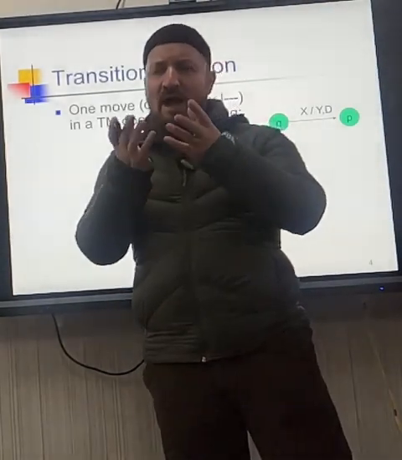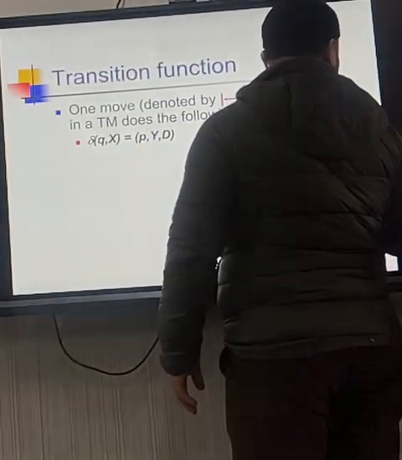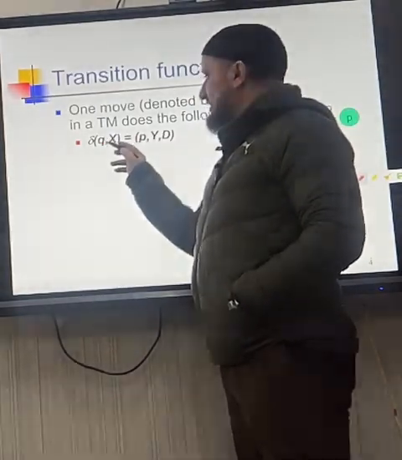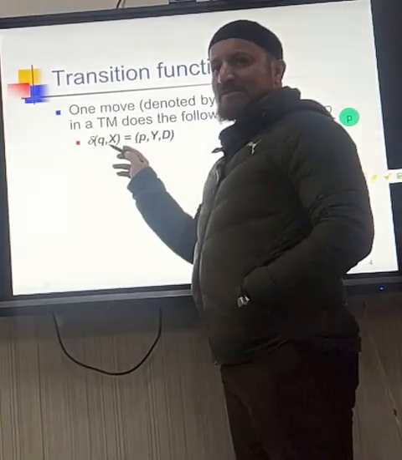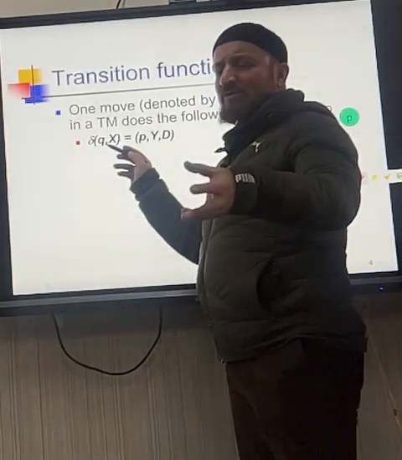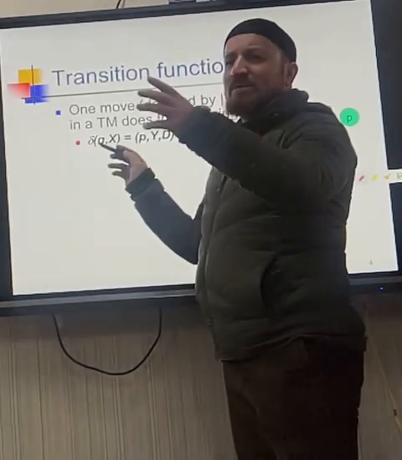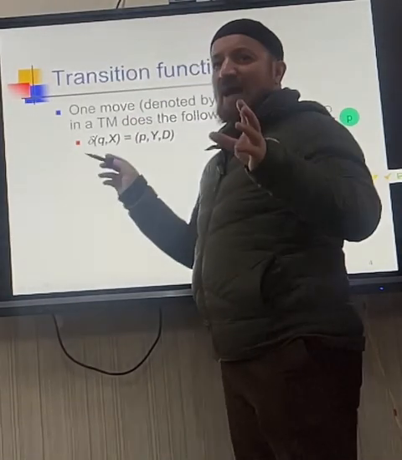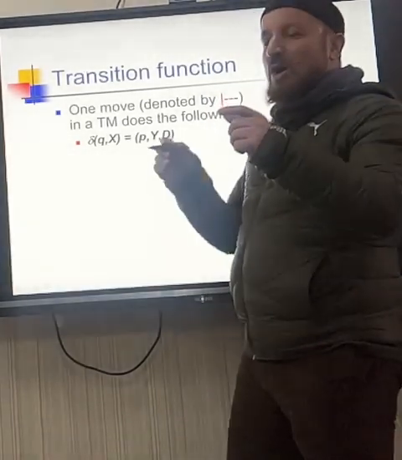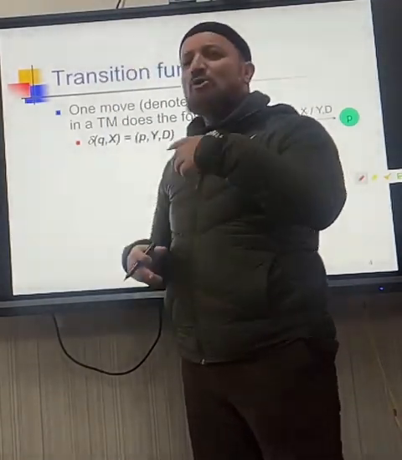The transition function is that you are on some state. Delta(Q, X) means you are on some state Q and the input variable is X. You are getting X from the tape, whatever is under the tape head. It could be from the sigma or from the tau. It could be either the input from the sigma, that is a's and b's or 0s and 1s, or the tau. Tau is the tape symbol which you want to put in place of that input. You want to write onto that.